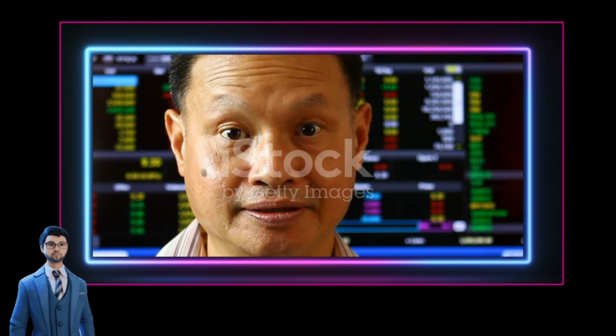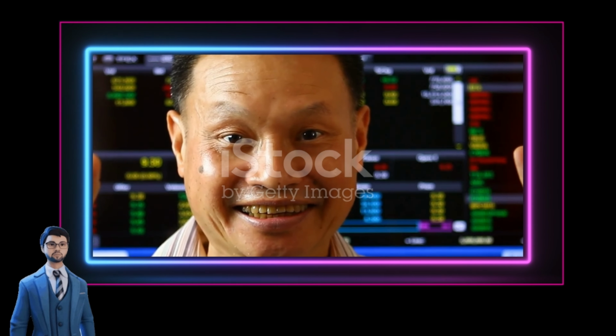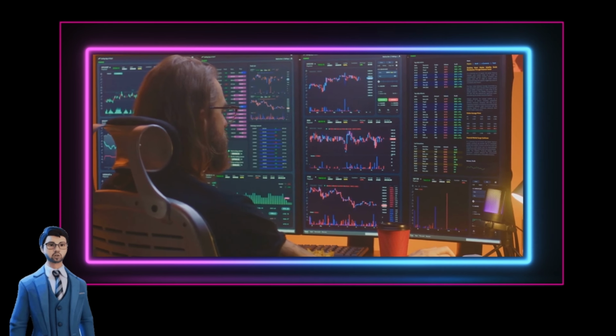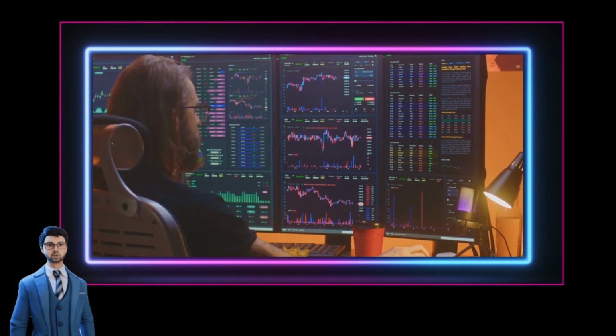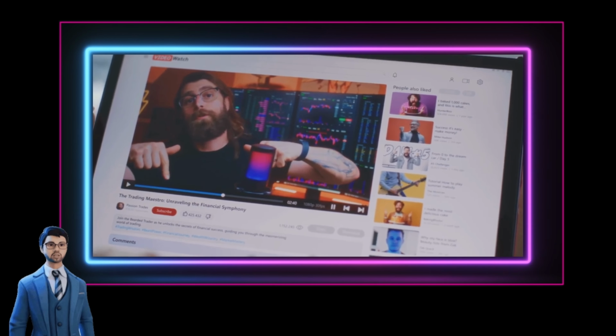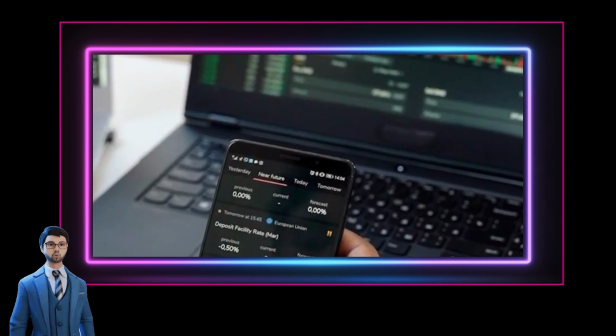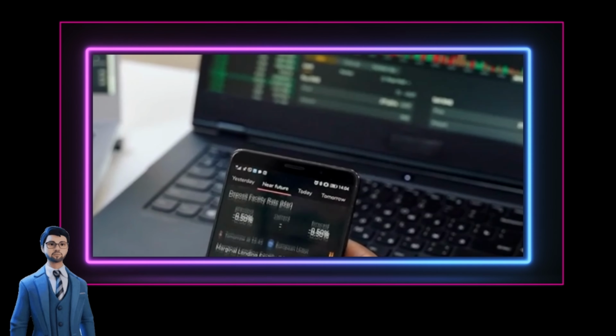Futures trading can be a thrilling and potentially profitable endeavor, but it's not for the faint of heart. It requires careful planning, risk management, and a deep understanding of the market. Remember, continuous learning is key. Stay updated on market trends, news, and trading strategies to improve your chances of success.